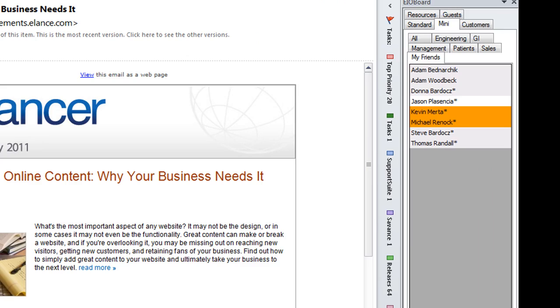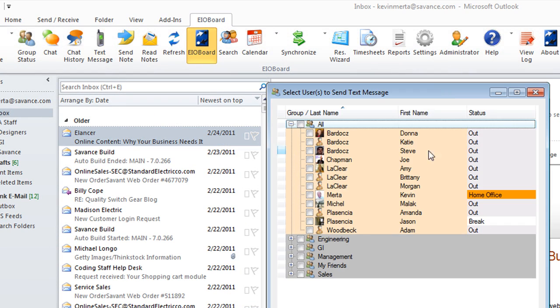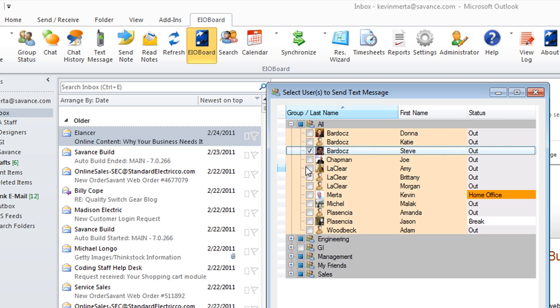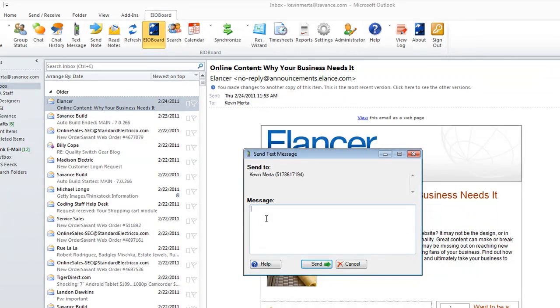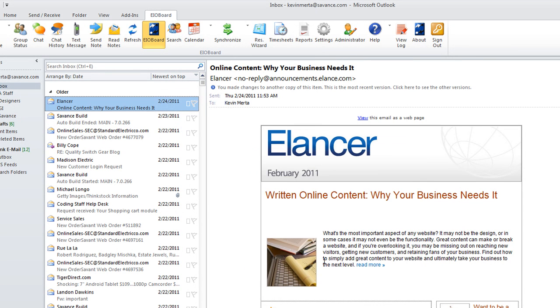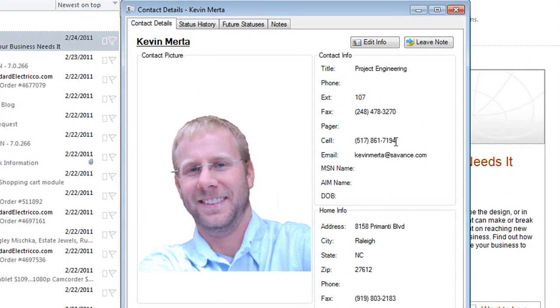Another nice feature that we have is the sending text messages. You can quickly send to multiple people at the same time. You can select just certain users. Okay, you can type a message. And this is set up so each user, so we go to the contact details, will have a phone number assigned to them within EIOBoard. So you can also choose what carrier they have.